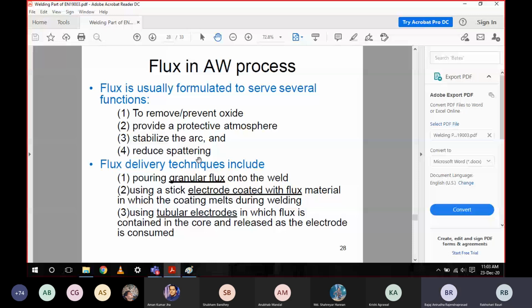Sir, sorry, but I did not get the meaning of flux, sir. Yes, sir, please.